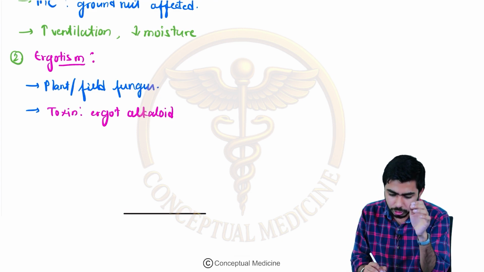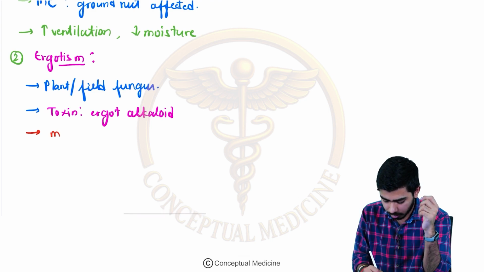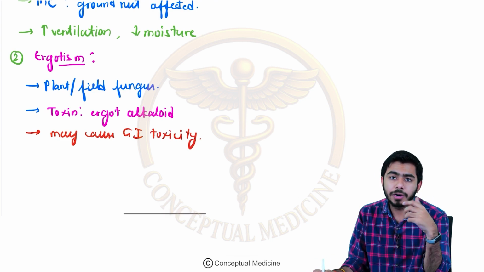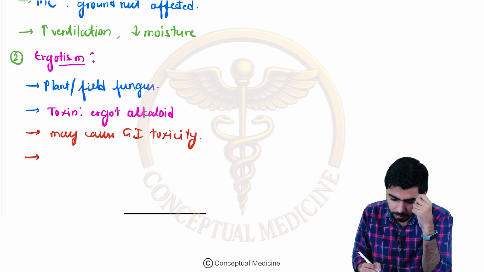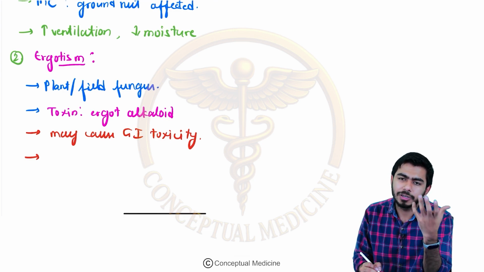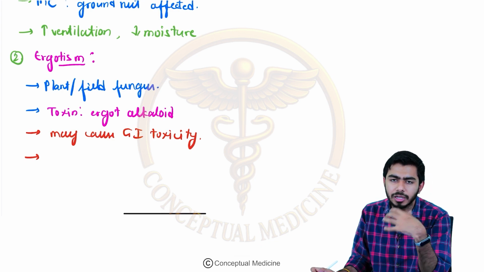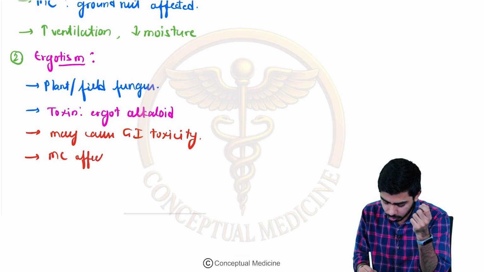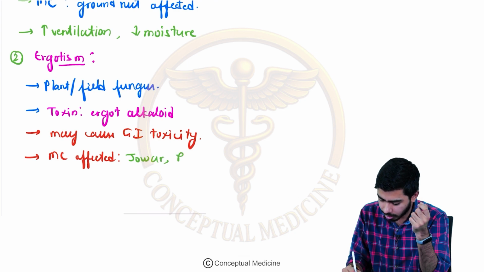Next question is what kind of symptoms it can show. It may cause GI toxicity. Aflatoxin was causing hepatotoxicity, and this is causing gastrointestinal toxicity. The most commonly affected food product: I told you groundnut was the most commonly affected there, and here I am talking about jawar and rye.